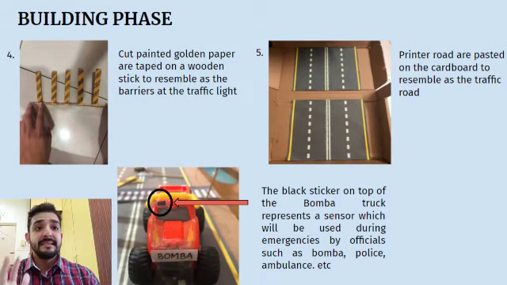And the sixth step, the final step, a black sticker on top of the bomba truck represents the RFID, which can be used by emergency vehicles such as police cars, ambulances, and also the fire truck or any sort of emergency situation.